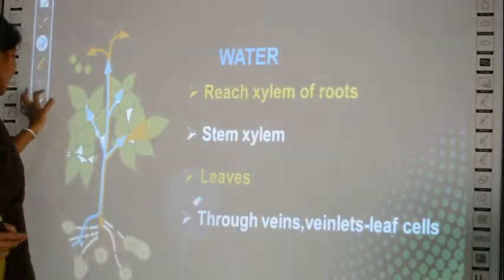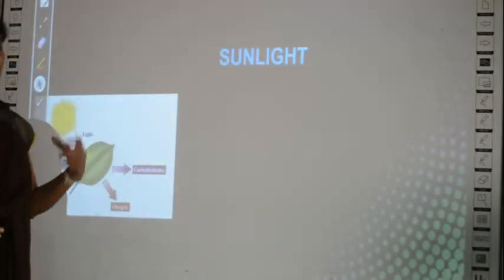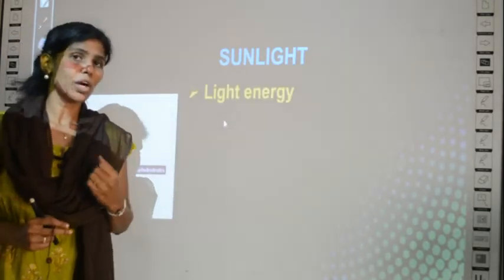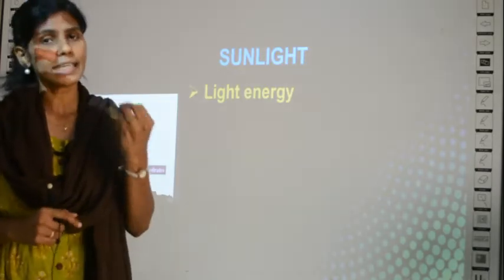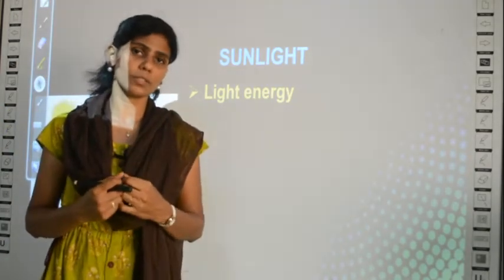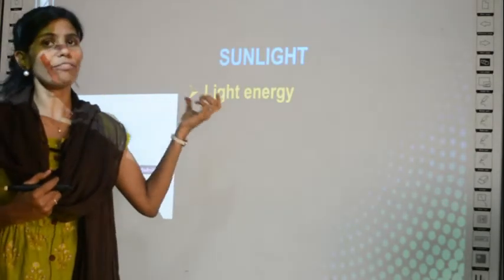So two components we have studied and two more we have to learn. So next, sunlight. Sunlight is also a very important factor in the process of photosynthesis because it gives light energy. Okay, some form of energy is needed for a process, no? So this energy is given by the sunlight in the form of light energy.